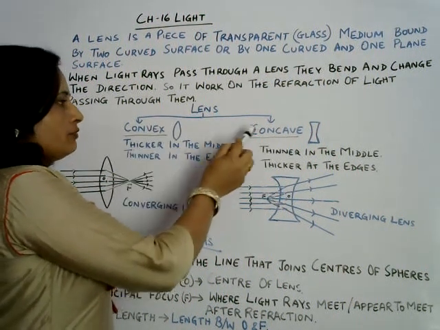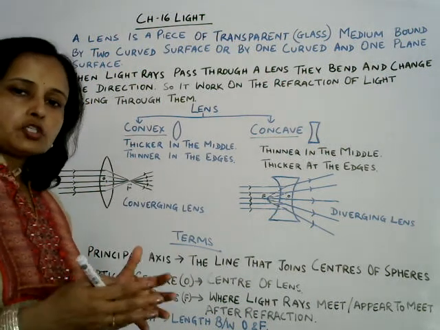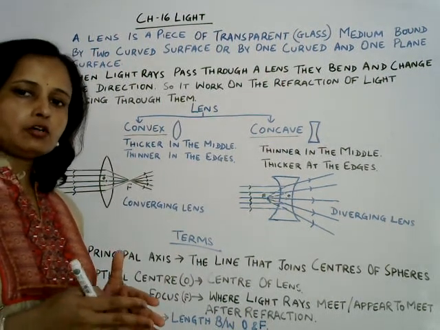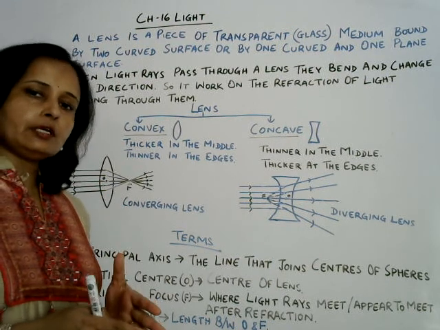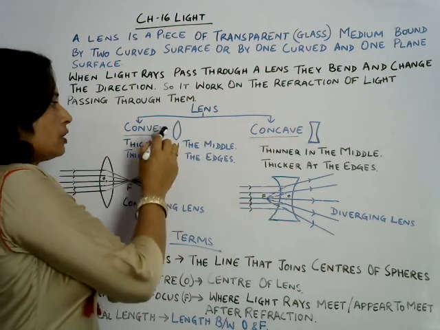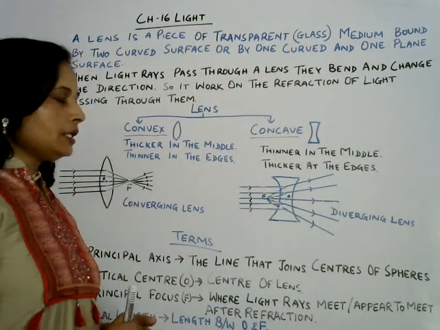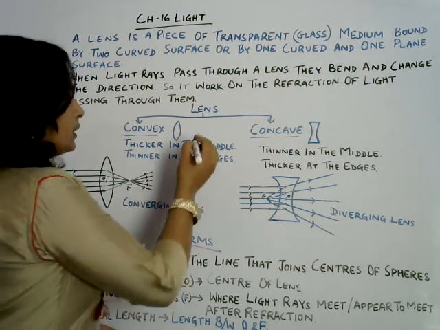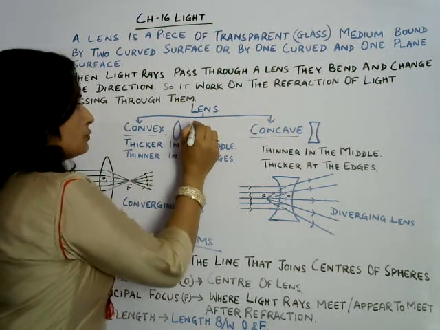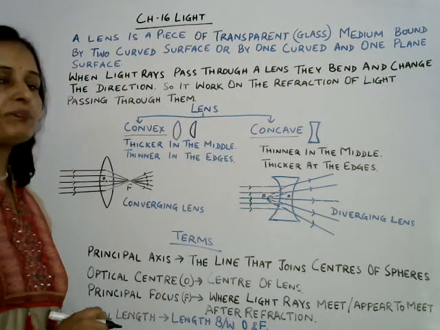Now look at the types of lens. Two types, convex and concave. We also studied convex and concave mirror. In convex mirror it was bulging outward, just like that in convex lens the surface is outward. It may be both surfaces outward, or one outward and one flat, that is also a lens.